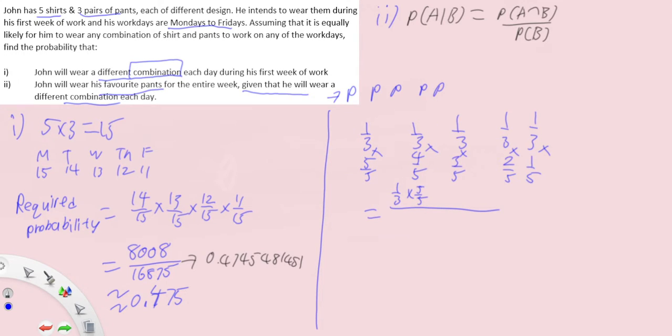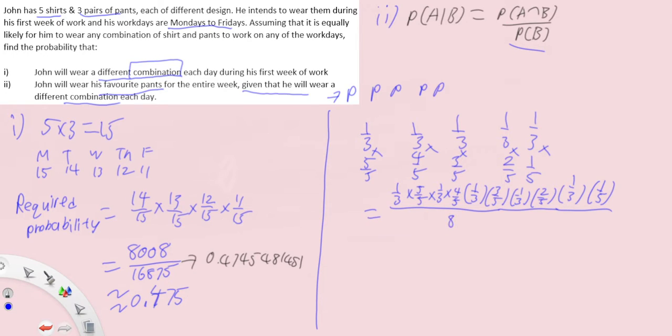If you add, it means that you're combining the probabilities for one particular event. In this case, you have 5 each day that are all dependent on the previous day. So 1/3 times 5/5, times 1/3 times 4/5. In fact, you can just continue using 1/3 times 3/5, 1/3 times 2/5, 1/3 times 1/5.